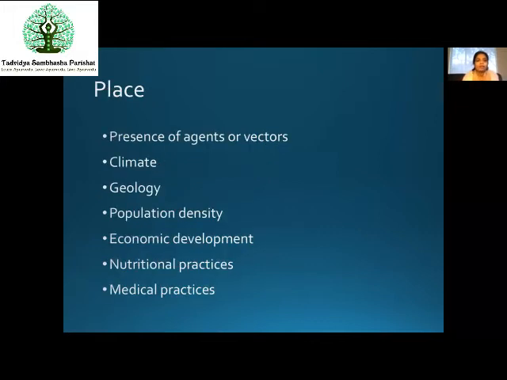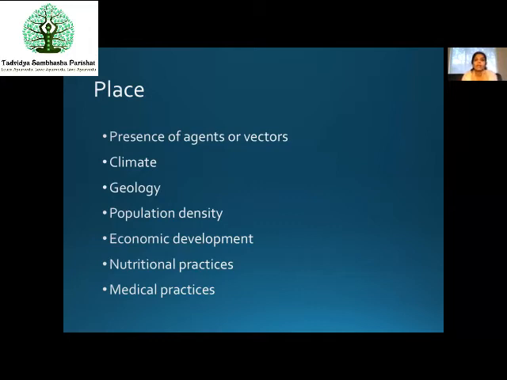Now coming to the place. Place also has a lot of other factors. Presence of agents or vectors. For example, if there are some countries where the virus has not entered yet, those places are safe. There are countries where the virus is well established. Those places are a little bit dangerous, right? So in that way, presence of agents. Agents or vectors, we'll understand these terms in a better way in coming classes, are the disease causing agents like viruses, bacteria, bacilli, etc. All these things.